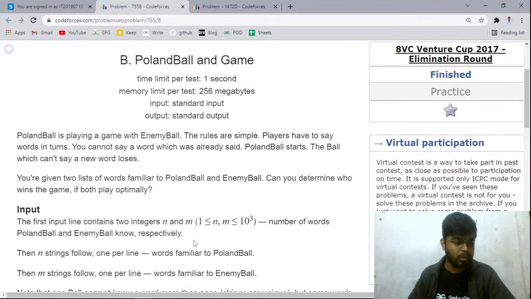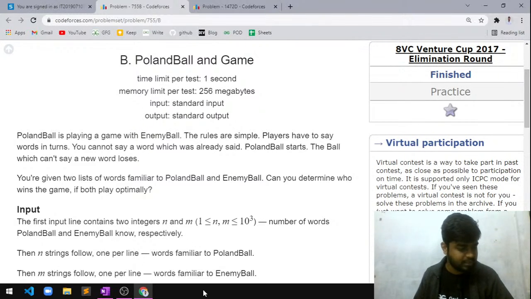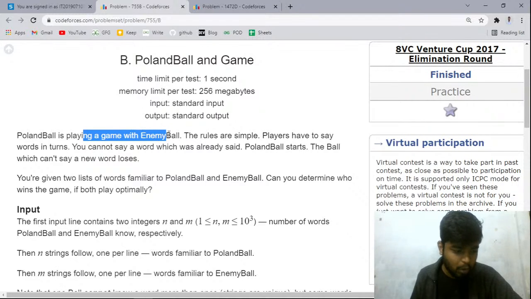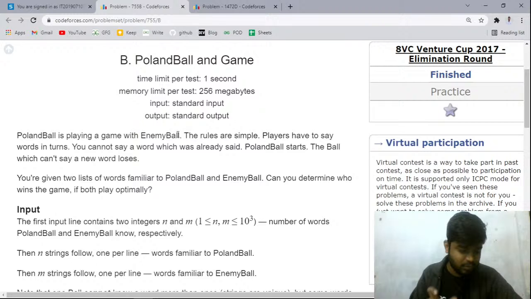Okay, so without further ado, let us begin ahead with today's session. And let me show you the first problem. Let's read the first problem statement. So the problem name is Polandball and Game. It has been given that Polandball is playing a game with EnemyBall. So there is one guy that is named Polandball and another guy is named EnemyBall.